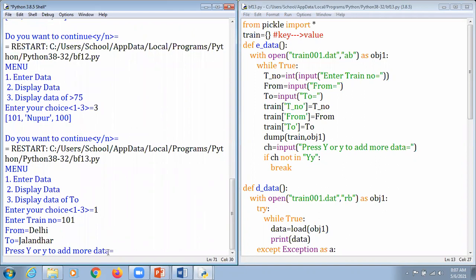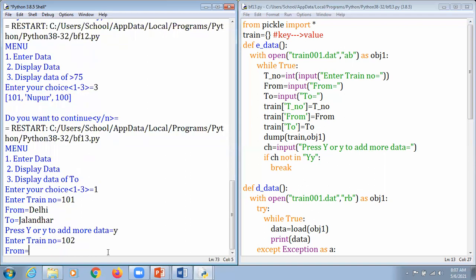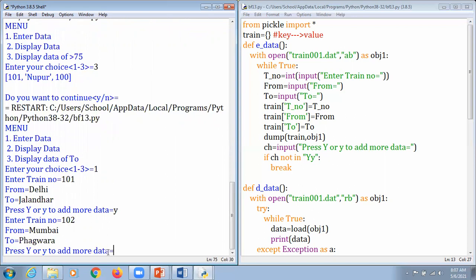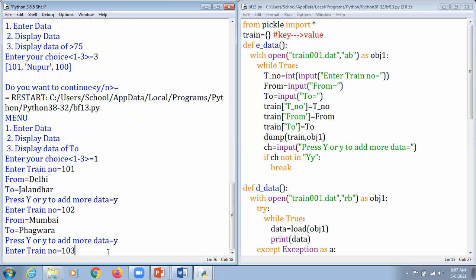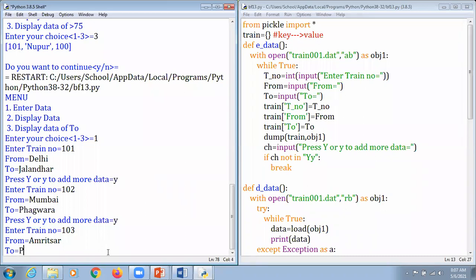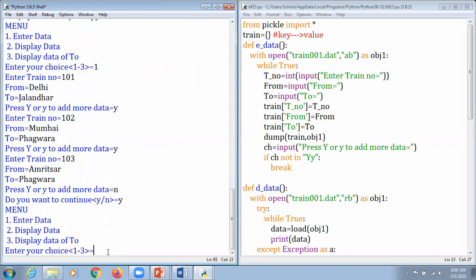Jalandhar, and hit the enter key again. Then it says 102. I'm just going to mention it as Mumbai, and enter here. This is Phagwara, and enter one more piece of information here, that is 103. Hit the enter key here, and this time I'm saying that it comes from Amritsar. Hit the enter key and again mention it as Phagwara. So again hit enter. This time I'm just going to hit N here. So they ask me whether I want to continue.